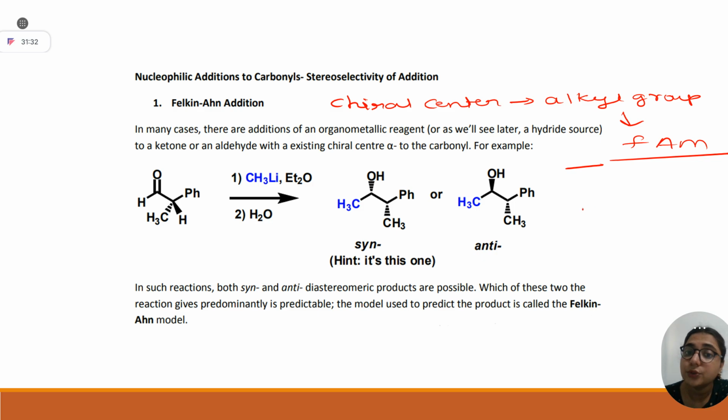And how should you apply the Felkin-Anh model? I will tell you simply. If you recall, this is your Newman projection for your carbonyl. You just have to place this carbonyl in a straight line.